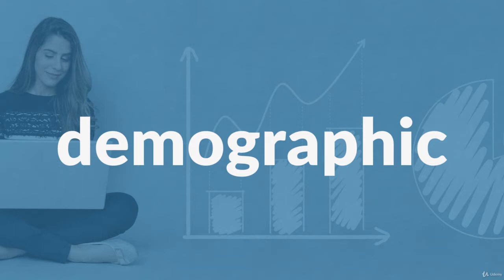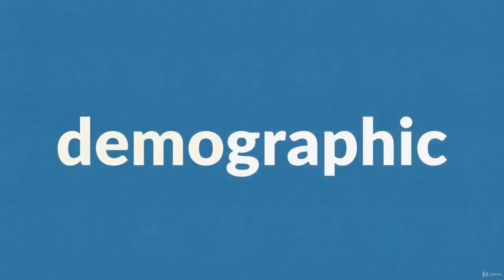So it's to do with statistics. And it can be used as an adjective or a noun. And demo comes from the Greek word demos, which means people. And graphy, which means the study of. So demographic is the study of people.